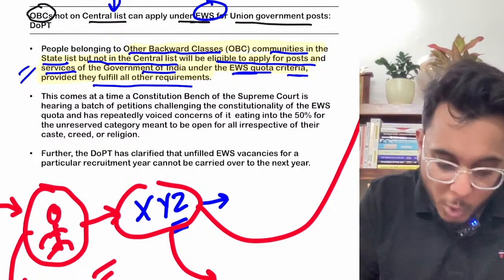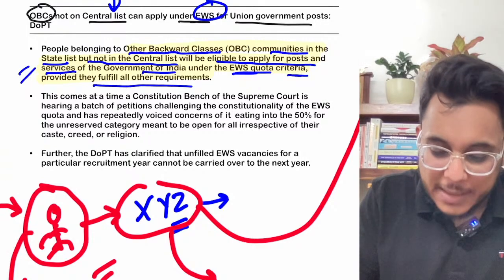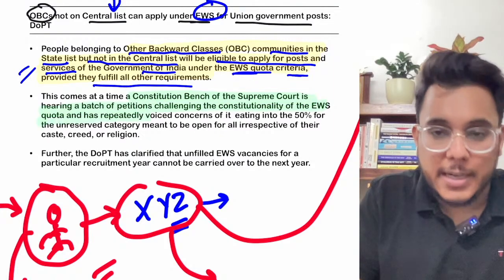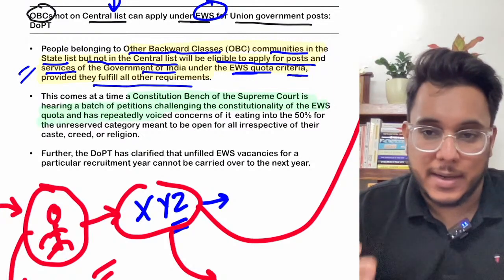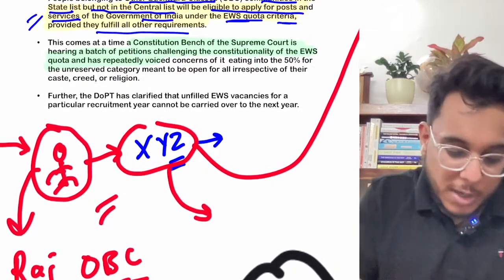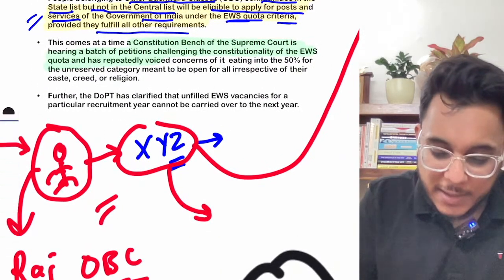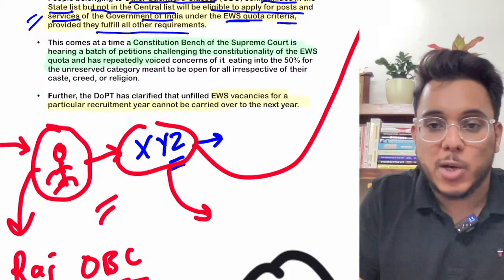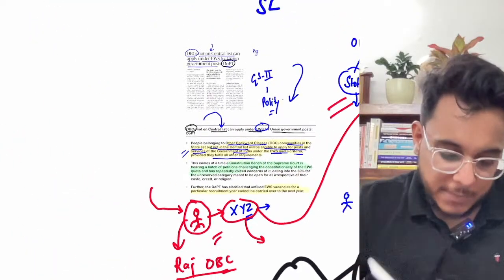Okay, so I told you that all this comes at a time when the Constitutional Bench of the Supreme Court is hearing the constitutionality of the EWS quota, that is the 103rd Constitutional Amendment Act. Moreover, DOPT has also clarified one more thing. They have provided that EWS vacancies for a particular recruitment year cannot be carried over to the next year. What does it mean?